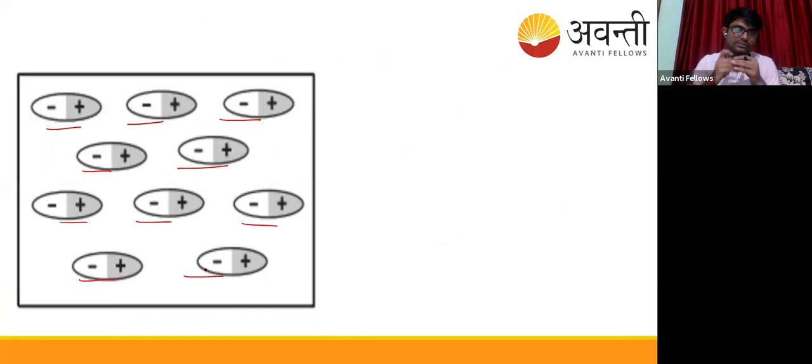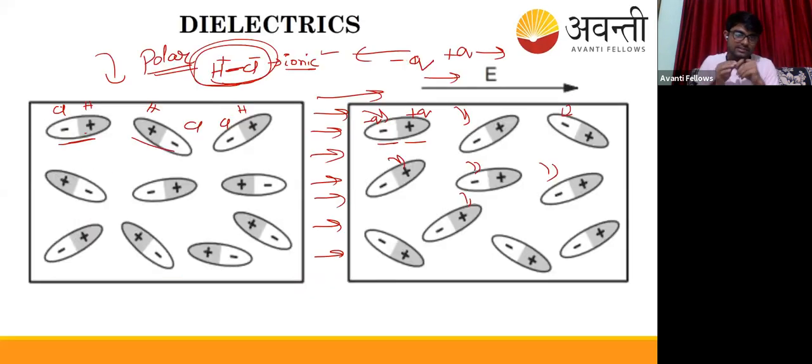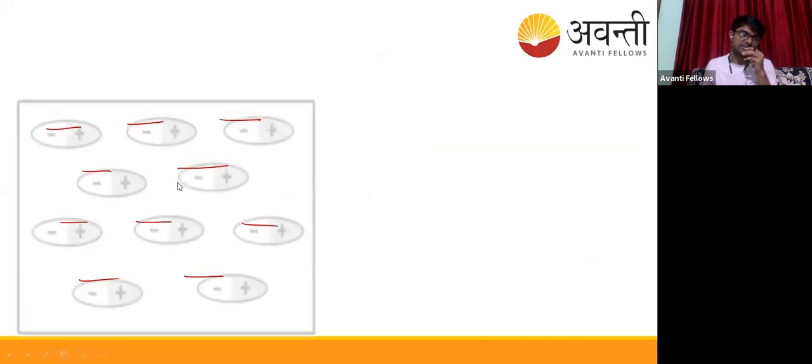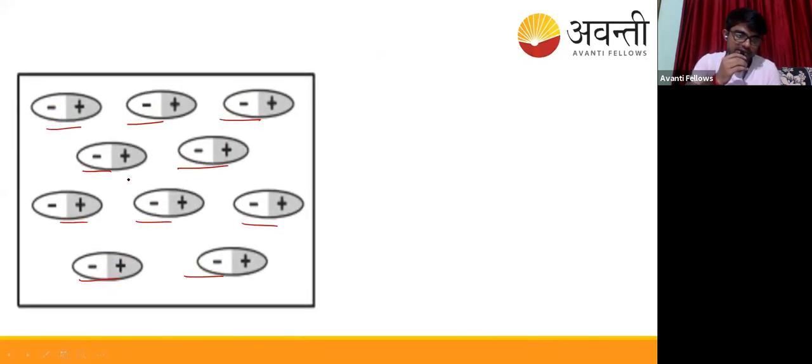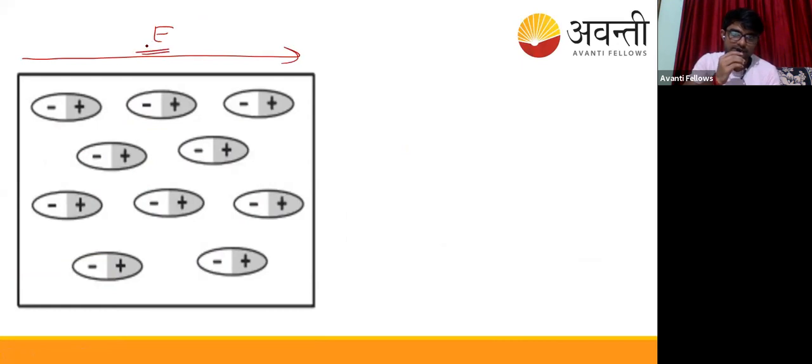If you compare the scene, it will be like this. Initially, when no electric field was there, the molecules were randomly oriented. Then when the electric field is applied, they started orienting themselves. And finally, when the electric field has been applied for a particular time, you can see that there is an alignment of these molecules. It's like plus minus, minus plus, minus plus, minus plus, all in perfect alignment. The electric force was like this. There is an internal alignment in this.